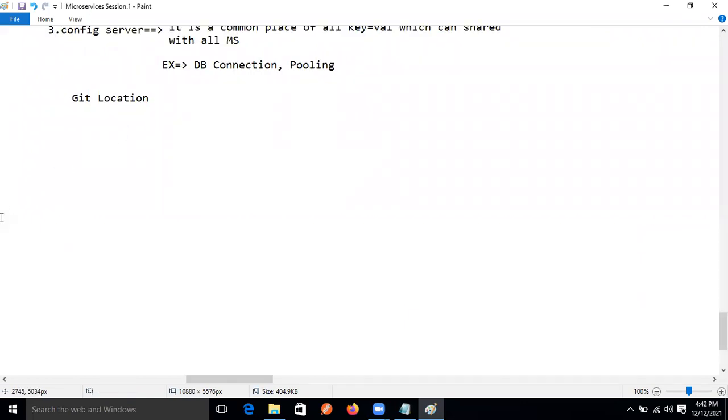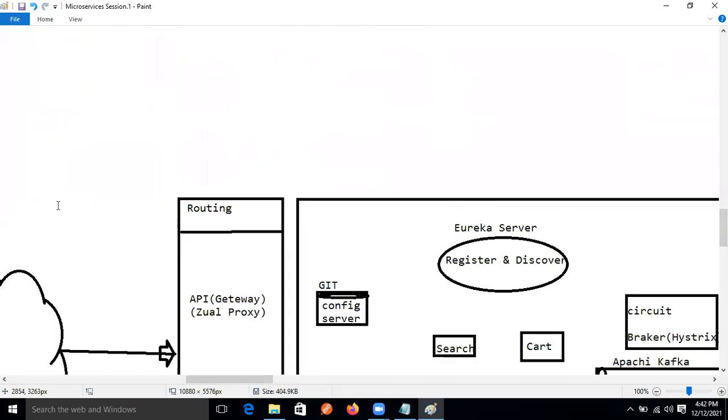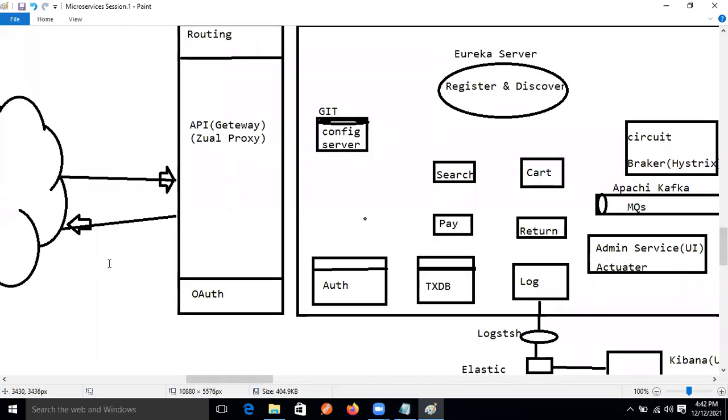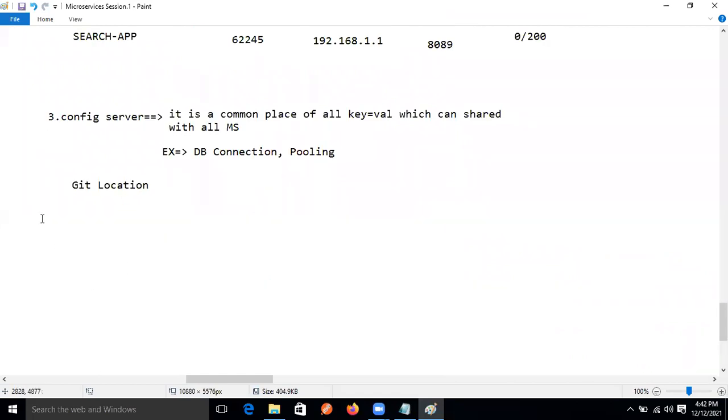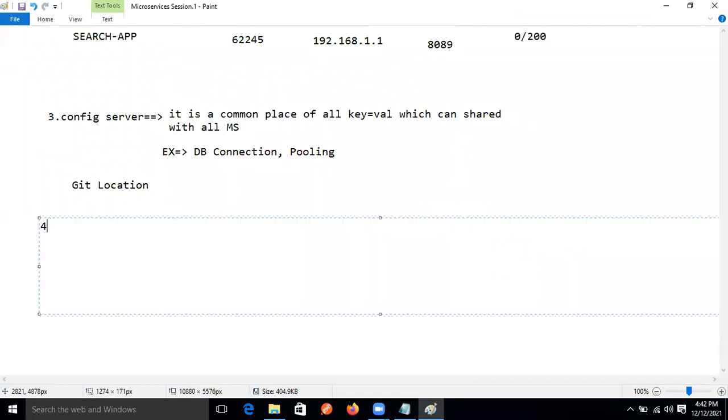So now one more module is left. Which one? Circuit breaker. So this is the fourth module: circuit breaker, or the Hystrix dashboard. Hystrix circuit breaker.